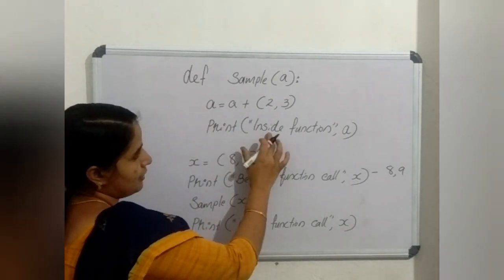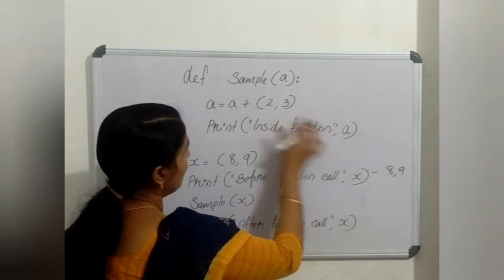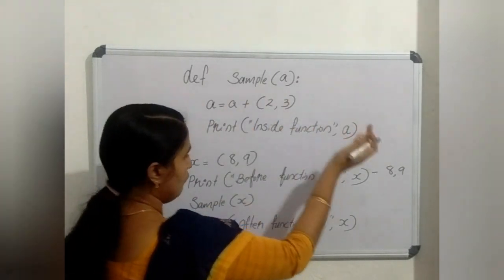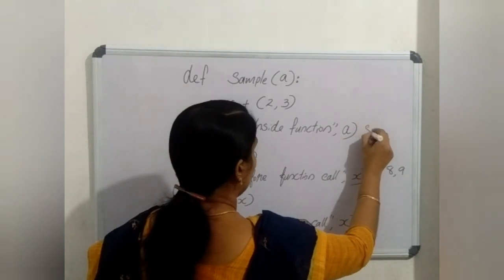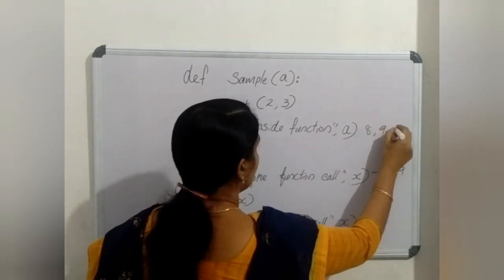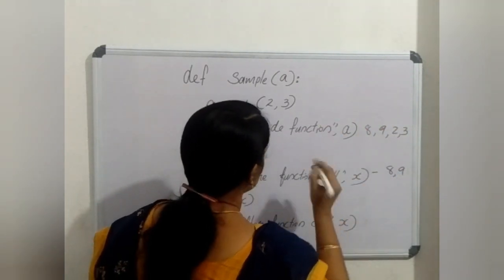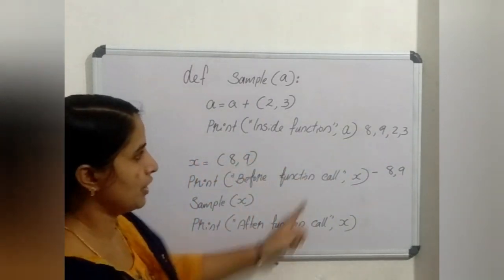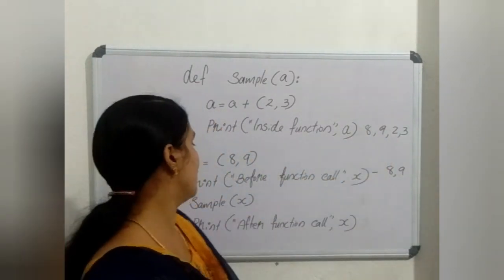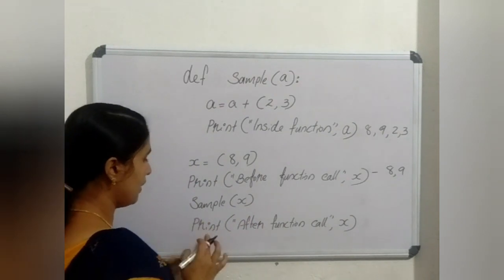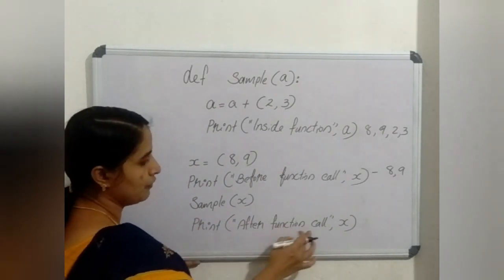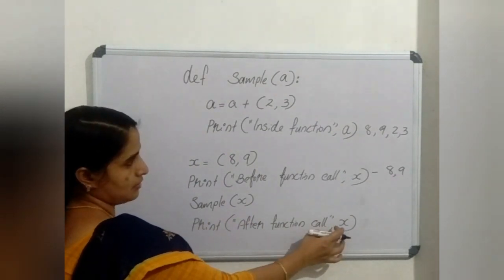Then it prints inside the function A. Now the value of A will become 8, 9, 2, 3. So it prints inside function 8, 9, 2, 3. Then it is coming back, then print after function called x.